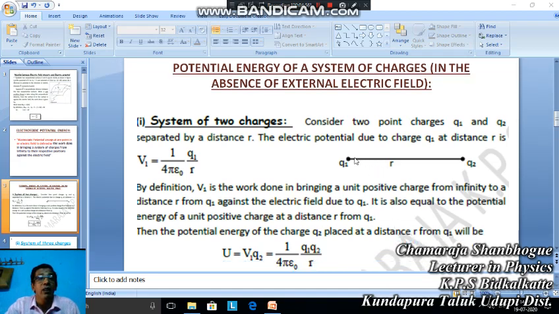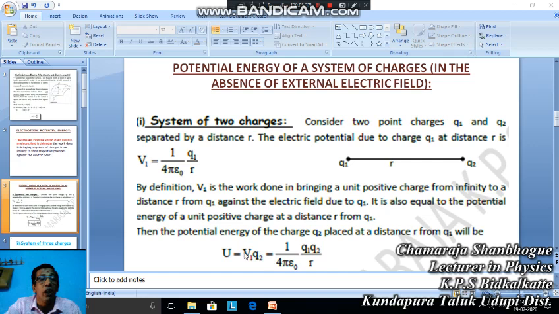Here, we already calculated the potential of this charge at this point. Now we are bringing the second charge from infinity to this point. For that, the work done is given by the potential at this point into the charge we brought. That is, W is equal to V1 into Q2. V1 is the potential at this point. Q2 is the amount of charge that we brought from infinity to that point.